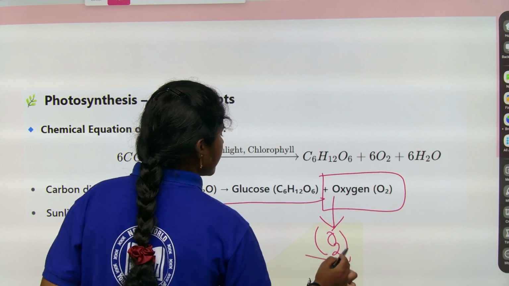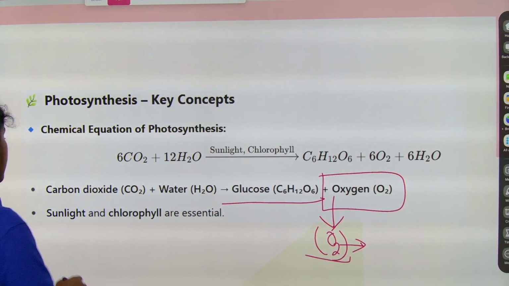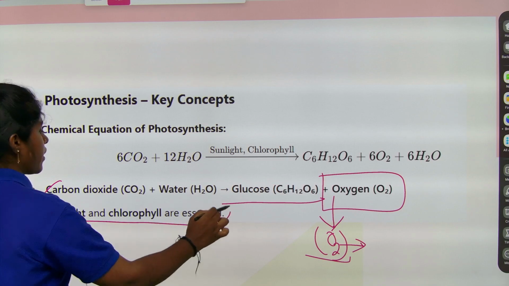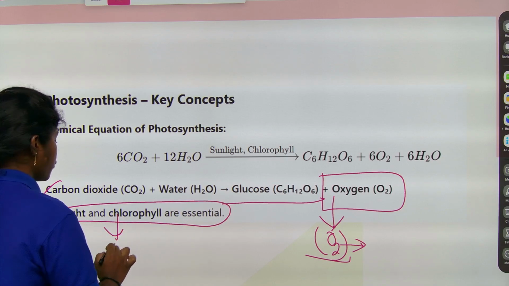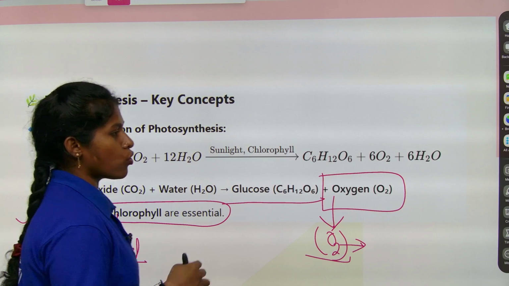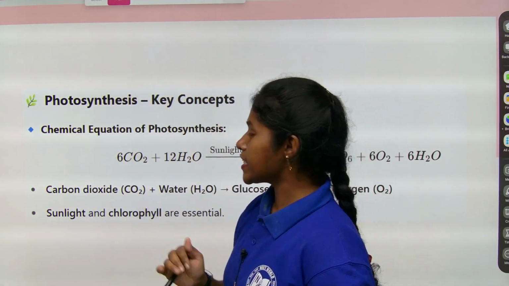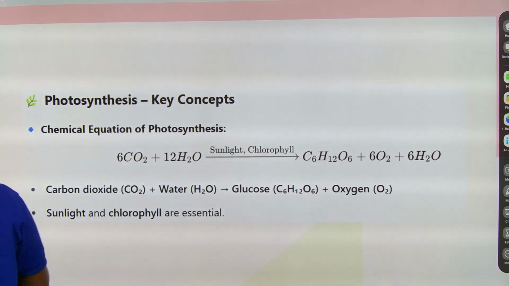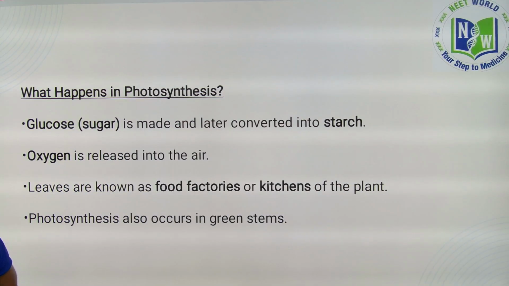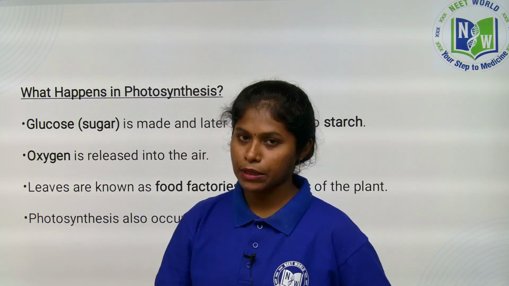It is again utilized by the environment, right. Sunlight and chlorophyll are the main essentials to prepare the food. Without sunlight, the plants cannot prepare their own food materials, children, right. This is the interesting story of photosynthesis. What happens in photosynthesis, children, is that glucose is produced. Glucose, nothing but sugar, nothing but sweet glucose, nothing but carbohydrates.